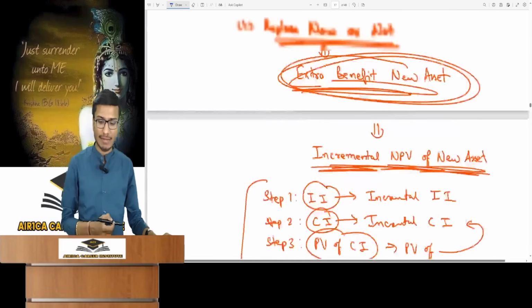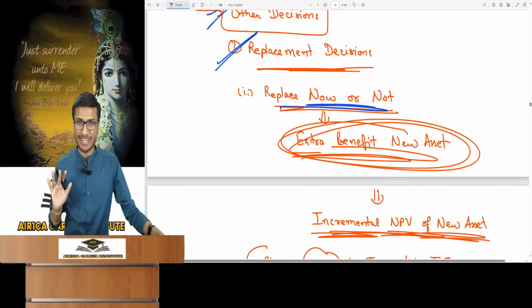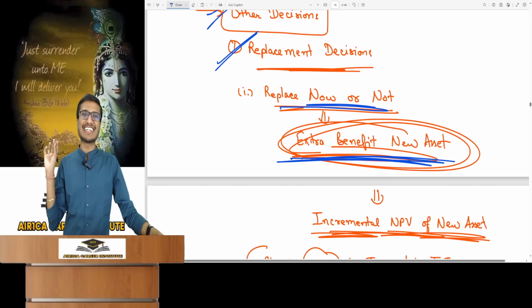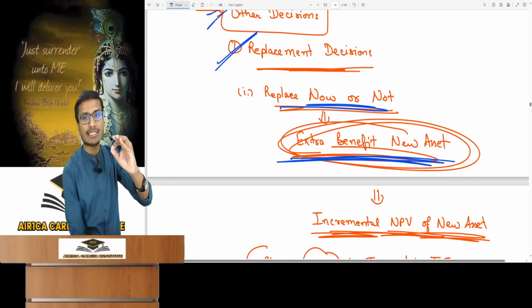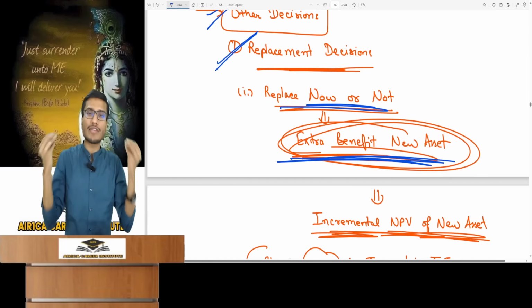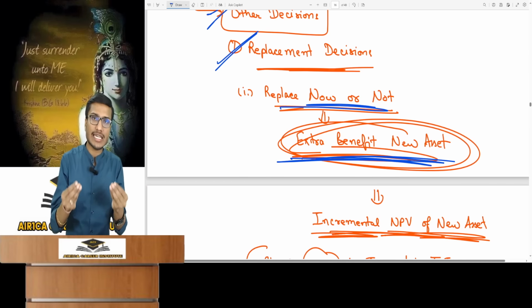Just understand the logic. Look, should I replace my old machine today or not? You must carefully assess the extra benefit that you are gaining from the new asset. Simply understanding the extra benefit from the new asset ensures overall better clarity of this topic. Otherwise, students get so confused and then ask why this is happening or why they are doing it. If you can logically feel, you'll understand it.